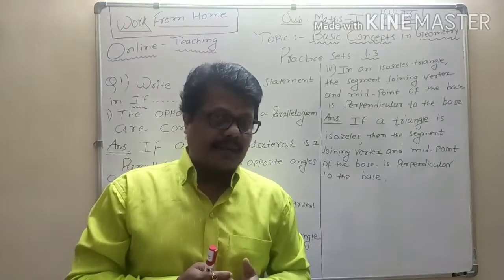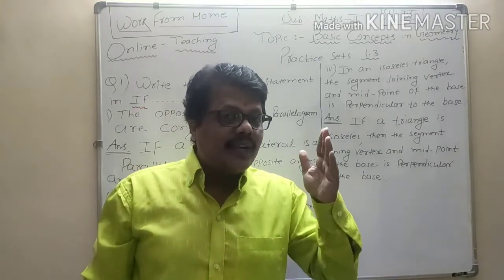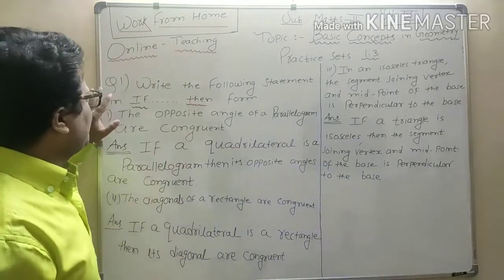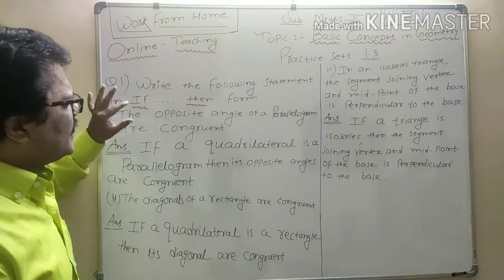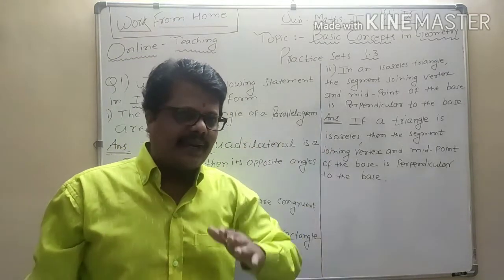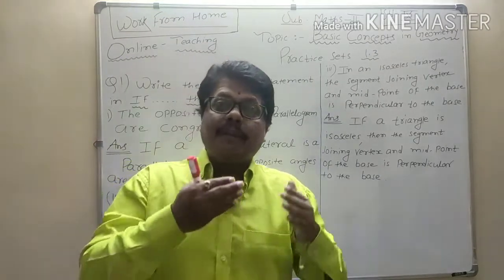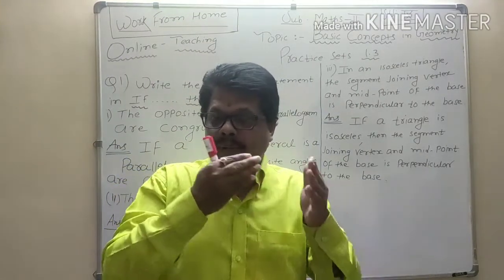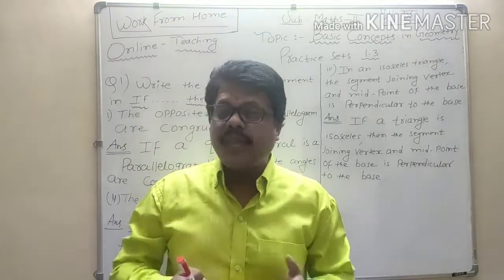The given statement we have to change into a conditional statement. So let us see how. Main question number 1, sub question first says that the opposite angles of a parallelogram are congruent. This is a statement, and now we have to write this statement beginning with if, middle then, and then the remaining part of the statement. So how do we have to do it?